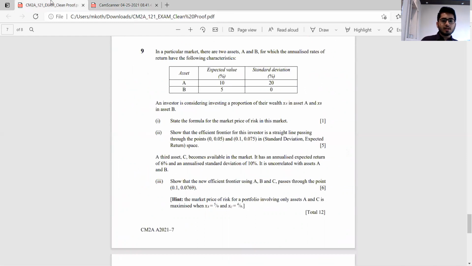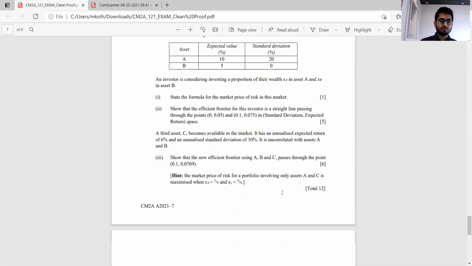So again, part 3 of this question, a lot of students, due to there not being sufficient time, missed out on this. Otherwise, this was something which could have been scored in full.